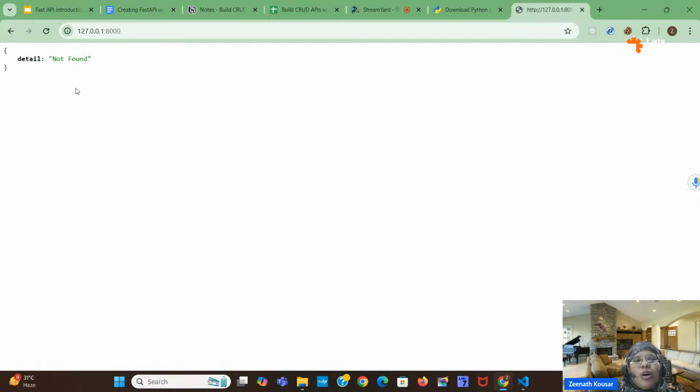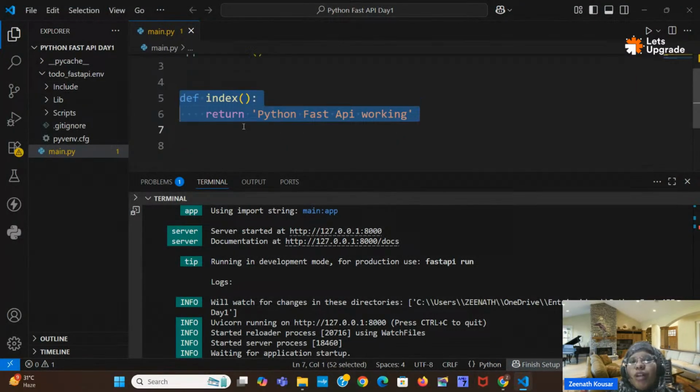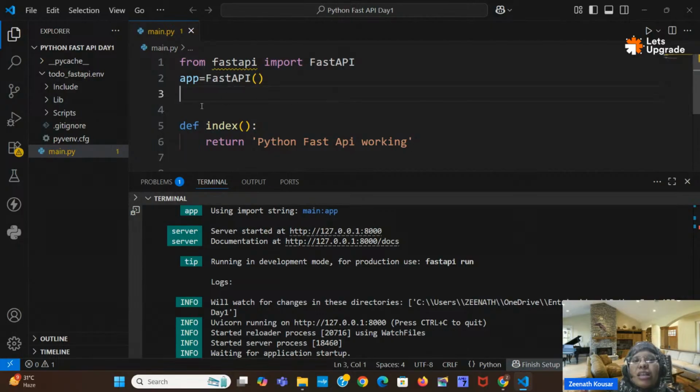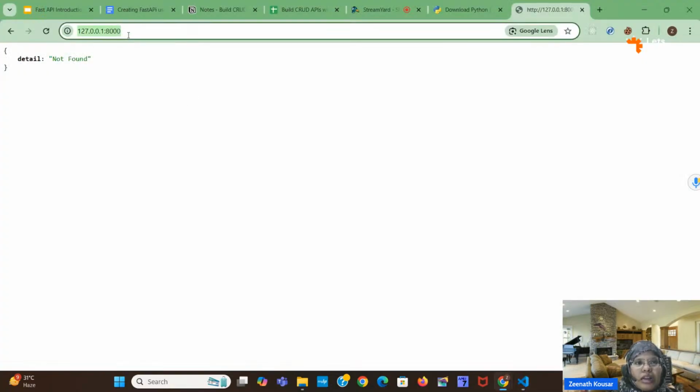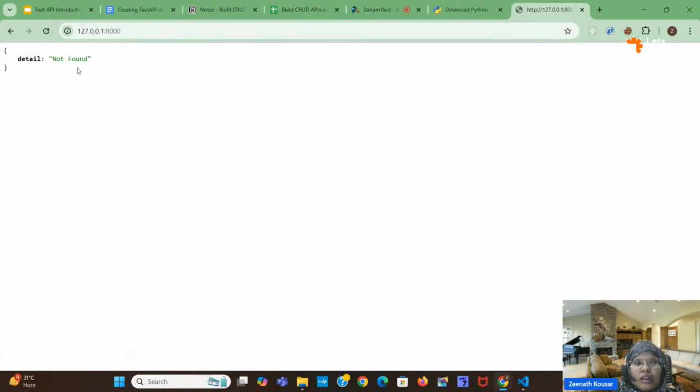Here, what is the output which we got? We got "detail not found". Why are we getting this? Because I have directly created a function, but FastAPI is used to create an API. So we have to use either a get request, post request, put request, or any request. For that we have to give some path. For suppose, this is nothing but slash, right? So if we give slash or not, it will be slash only.